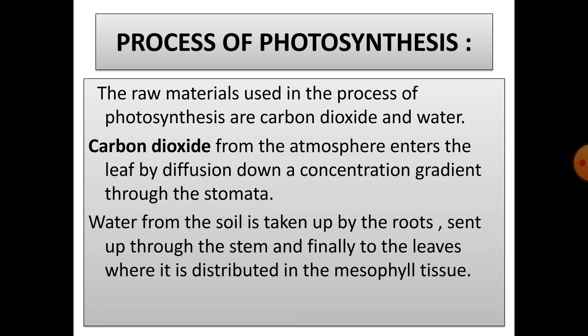Process of photosynthesis. Now, the raw materials used in the process of photosynthesis are carbon dioxide and water. Carbon dioxide is taken from the atmosphere by the process of diffusion, that is, from higher concentration outside the leaf to lower concentration inside the leaf through the stomata. And water is taken from soil by the roots. They send it to the stem and finally to the leaves, where it is distributed in the mesophyll tissues.